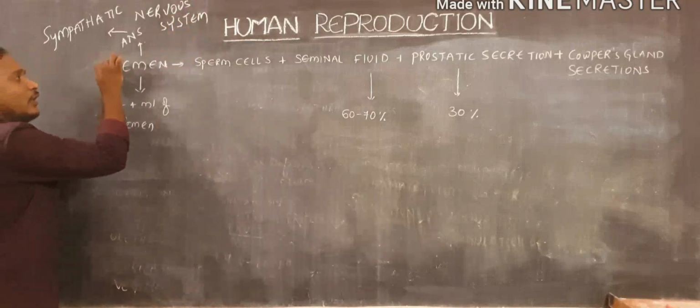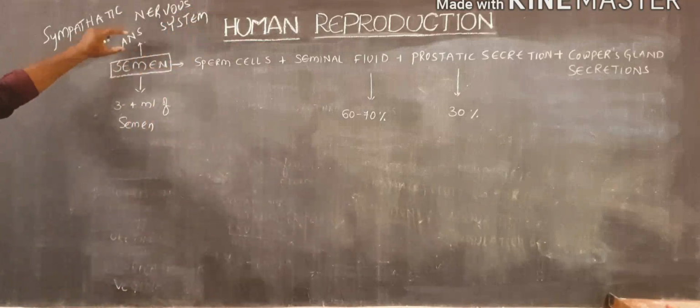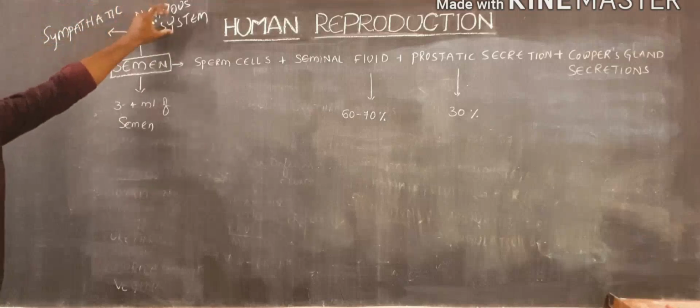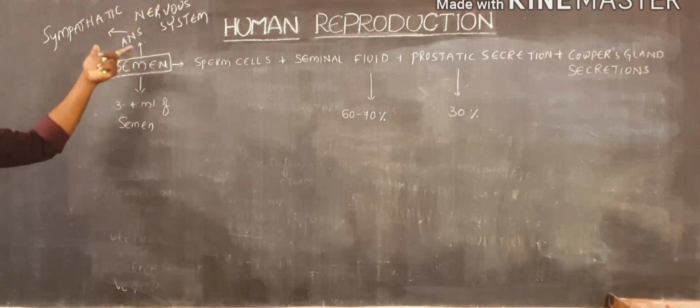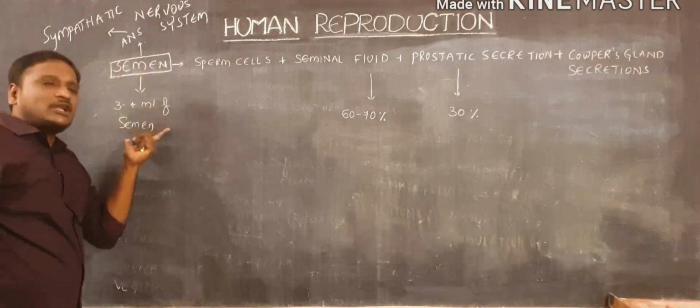Releasing or ejaculation of semen is controlled by the autonomous nervous system. In that, the sympathetic nervous system mostly controls which function? Ejaculation of semen to the outside. In total, one ejaculation consists of 3 to 4 ml of semen.